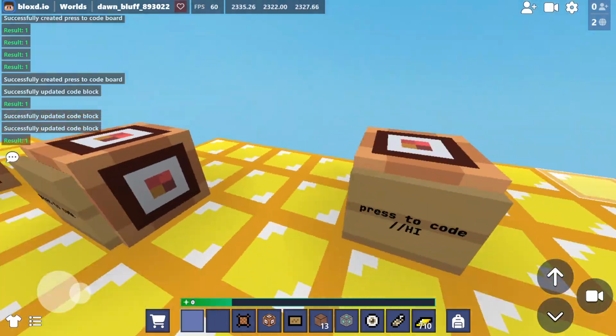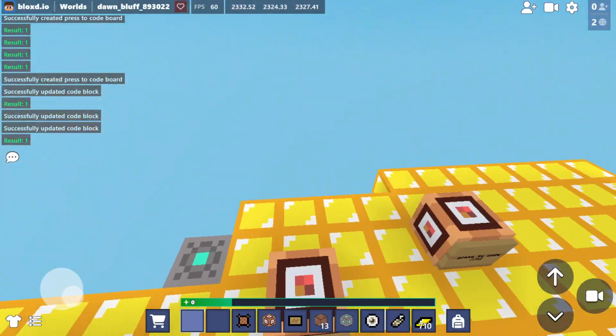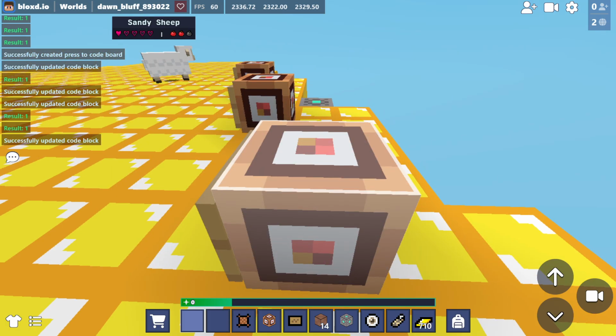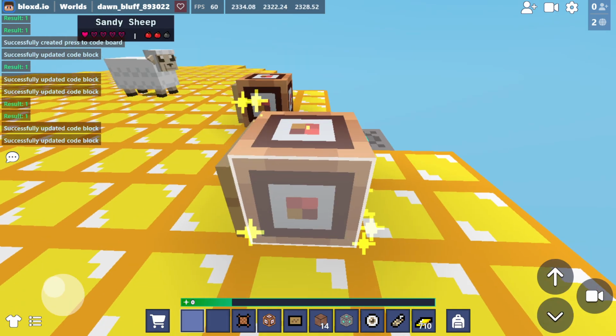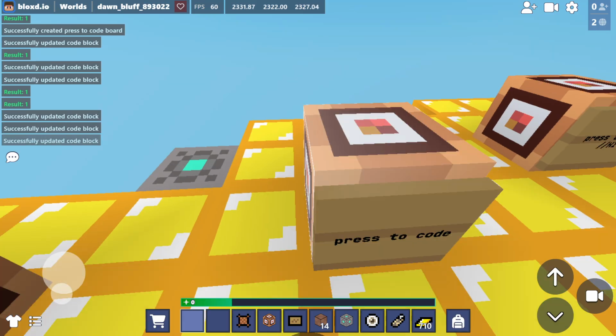Whatever. So these are our first few code blocks that I've shown you. We learned how to do variables, comments, different comment types, how to give people stuff, and some client options, Booleans, and stuff that shouldn't be in quotes.